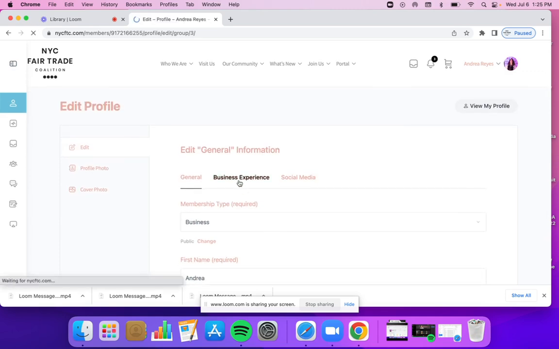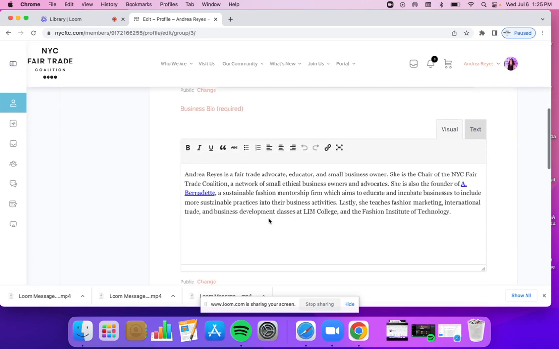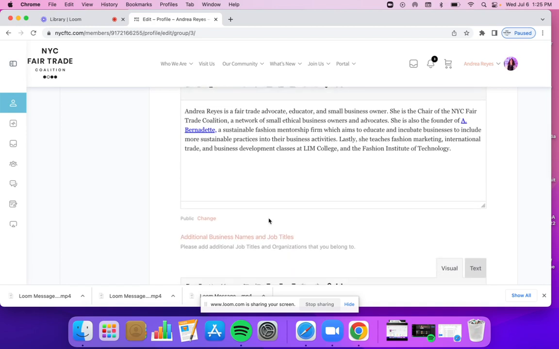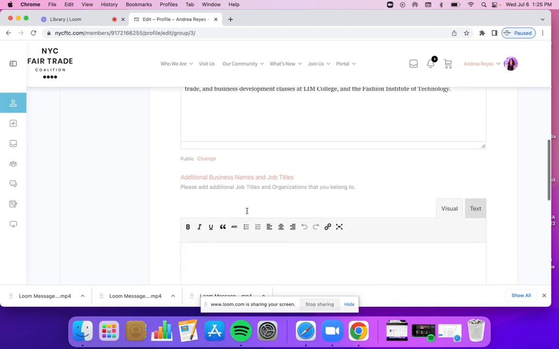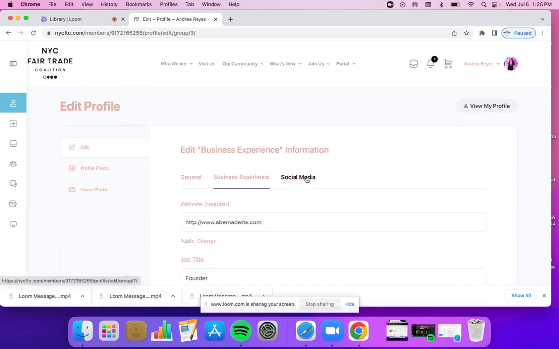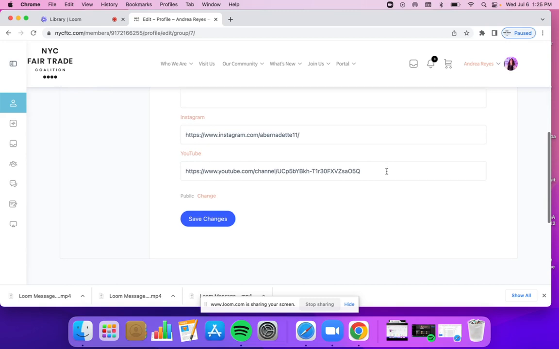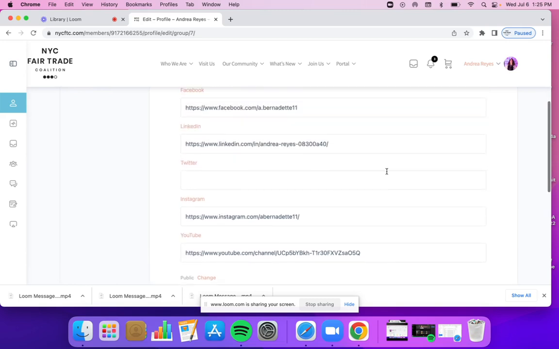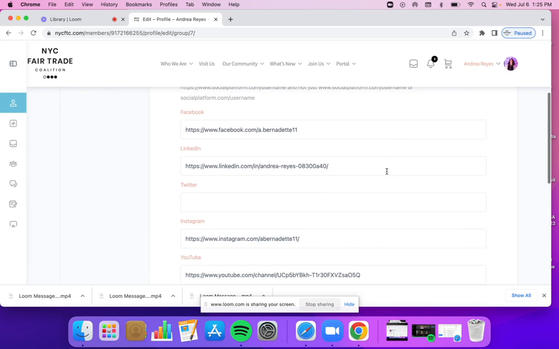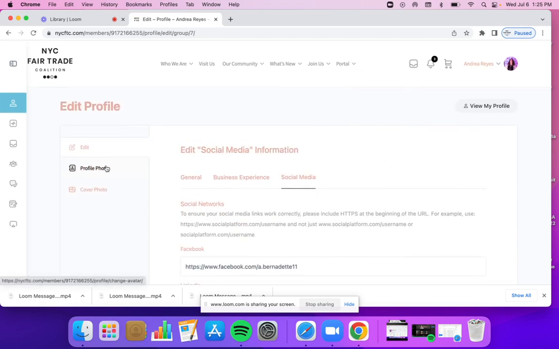Okay, so business experience. You can add in your information here. What we wanted to do was give a few different options because I don't know about you, but I wear a few different hats, so you can add additional business titles as well. So you can save that information. And then here's your social media. We are still working on adding TikTok here. For some reason, our new website didn't allow or give that as an option to add. Always a work in progress.